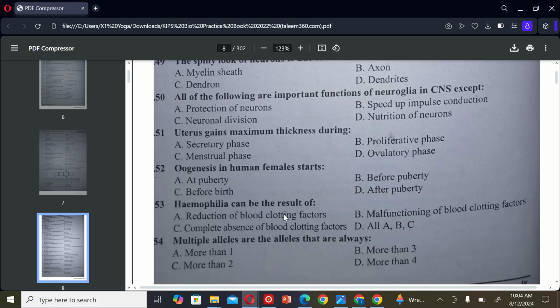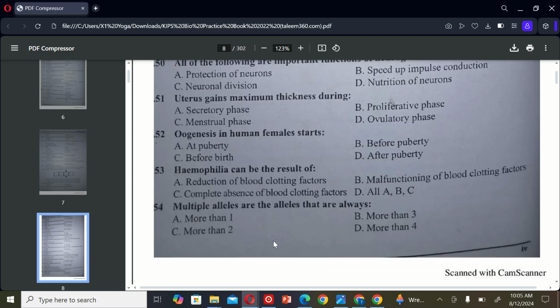The next MCQ is: hemophilia can be the result of A. Reduction of blood clotting factors, B. Malfunctioning of blood clotting factors, C. Complete absence of blood clotting factor, and D. All A, B, and C. So the correct option is D. All A, B, and C.